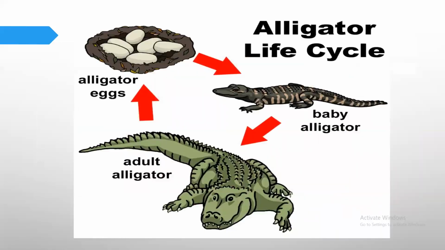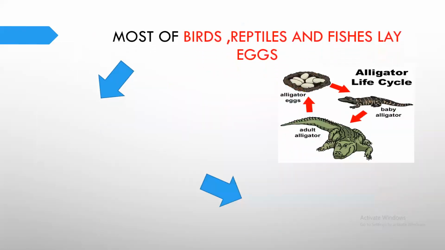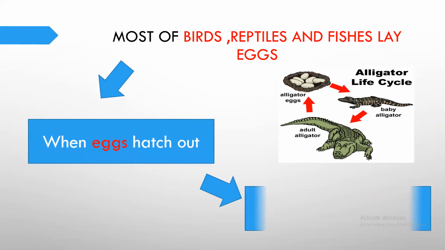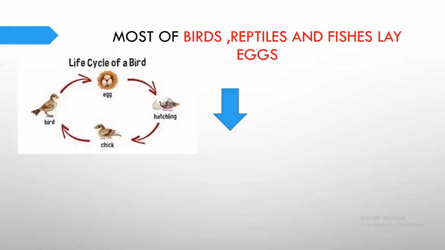Okay, also the alligator, by the way, from reptiles. Also, it's different: the egg, and after that the baby alligator looks like the adult one, but a small version, okay? The same in the fish, egg and a small fish, okay? So it looks like a small version of the adult one. So that means, boys, most birds, reptiles, and fish lay eggs. And when the egg hatches out, the young one will look like their parent, a small version of the parent, okay?